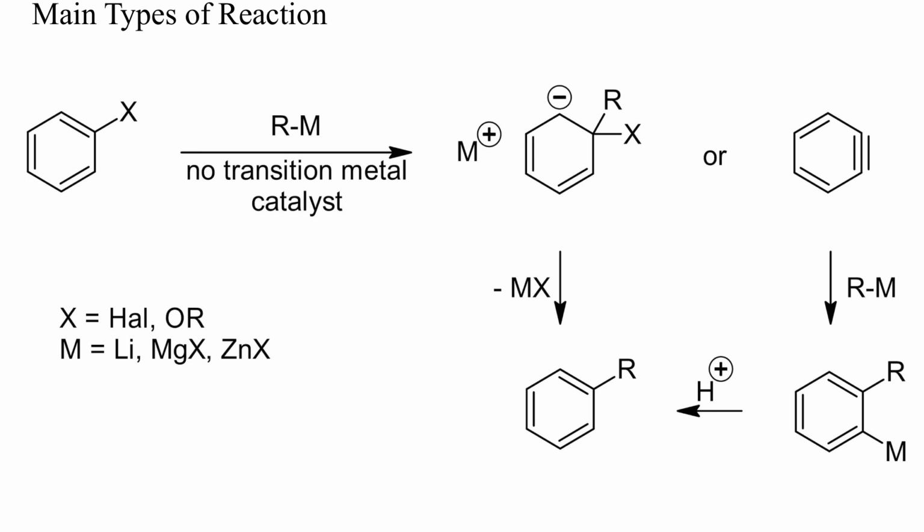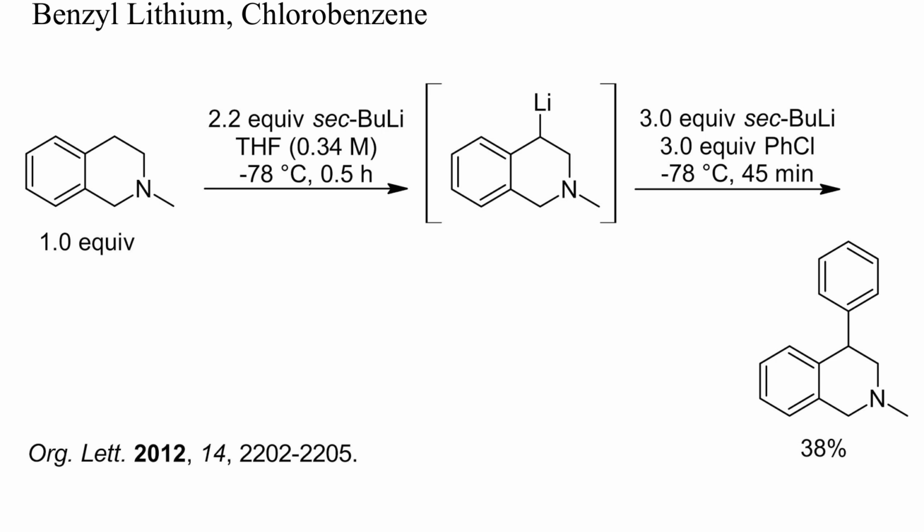I'll show you now some examples of the reaction of polar organometallics with aryl electrophiles, both with and without transition metal catalysis. Without catalyst, these reactions can be simple aromatic nucleophilic substitutions, or may proceed by intermediate arynes, which can yield mixtures of regioisomers. Here, a benzylic organolithium reagent was generated by direct lithiation with sec-butyl lithium. Arylation with an excess of chlorobenzene without any catalyst gave a low yield of the expected product.